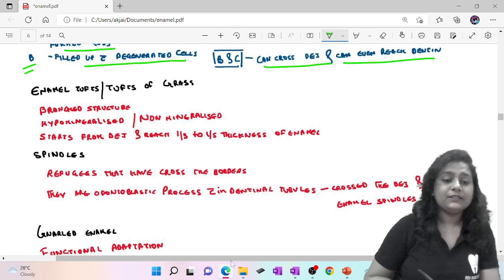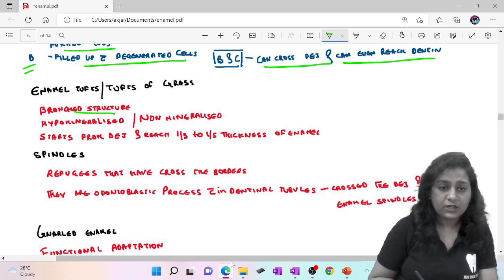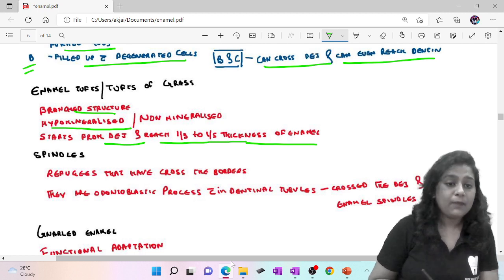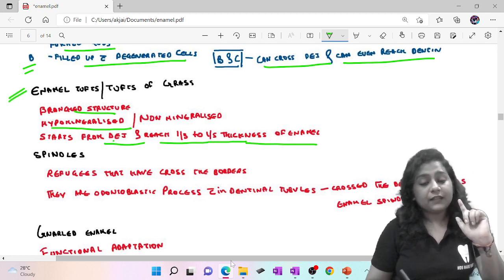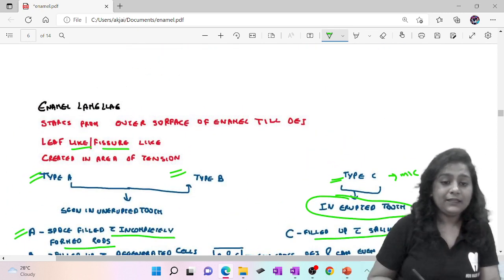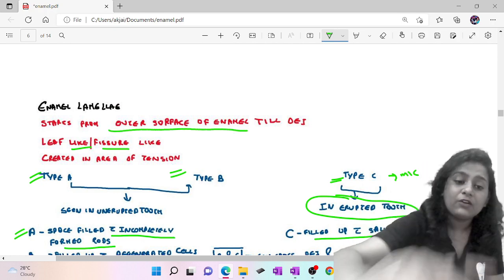Now we'll see the enamel tuft. What are tufts? These are like tufts of grass. These are branched structures. These are hypomineralized and start from the DEJ and reach 1/3 to 1/5 of the thickness of enamel. So remember this: where do tufts start? They start from the DEJ. Then where do they reach? 1/3 to 1/5 thickness of enamel. While your enamel lamella starts from the outer surface of the enamel till your DEJ.